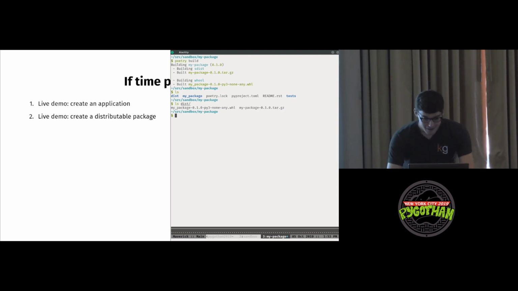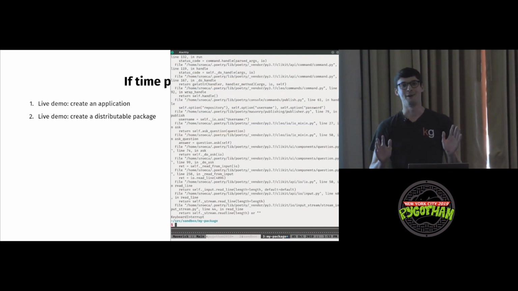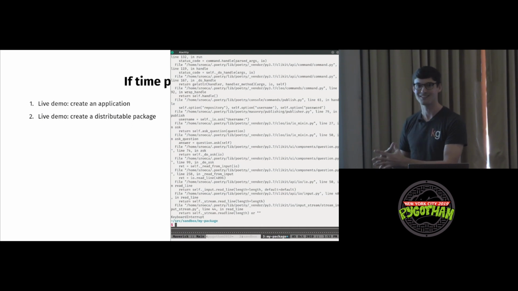It's all there. And you know what? Screw it. You know what PyPI needs right now? It needs my package. poetry publish. Here you go, PyPI. No, I won't do that. We can't be bad members of the community. That would be polluting PyPI, and that's something we have to think about. Does Poetry make packaging too easy? But that's a great problem to have.